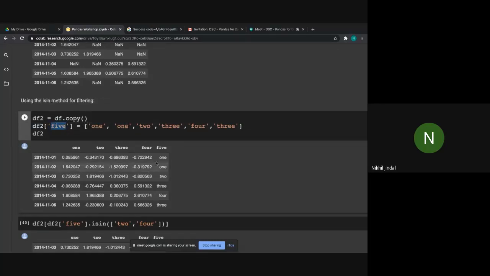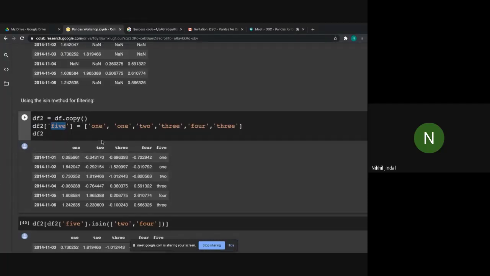It is another column, you can see, in data frame 2, and the values are 1, 1, 2, 3, 4, 3. Okay, these are string values. So we have created another column for data frame 2 with 6 values for 6 rows.